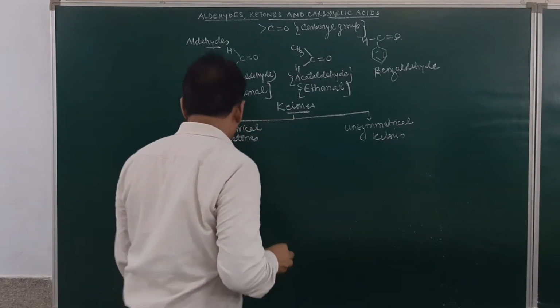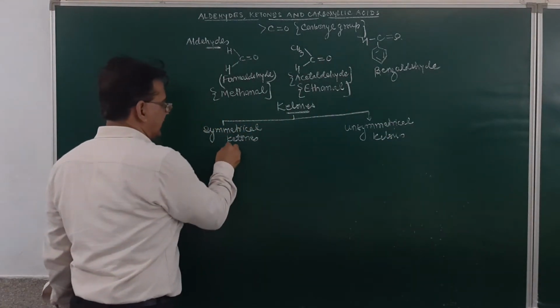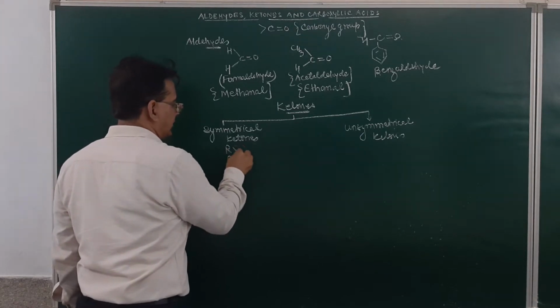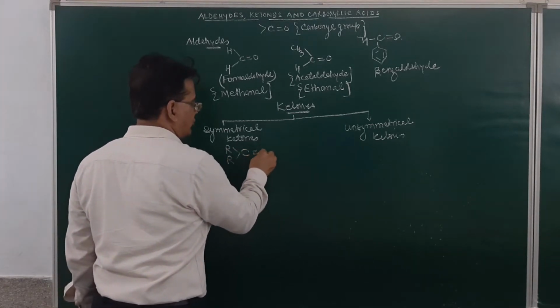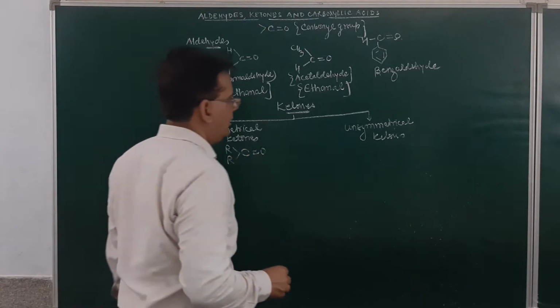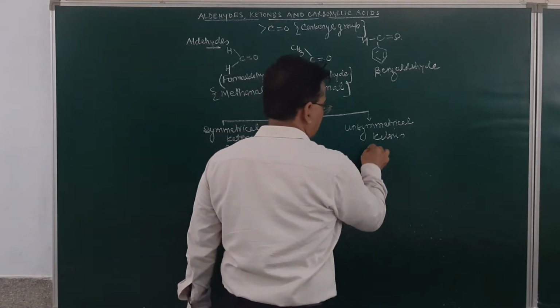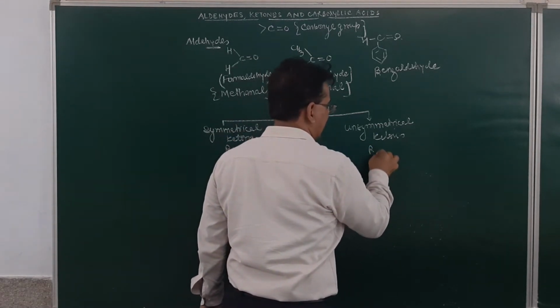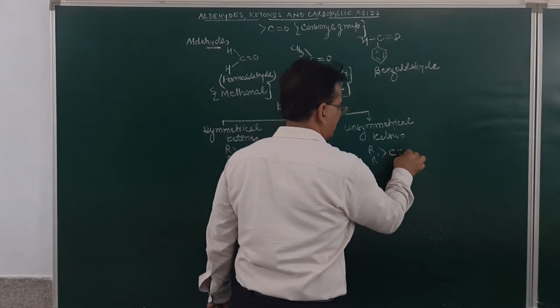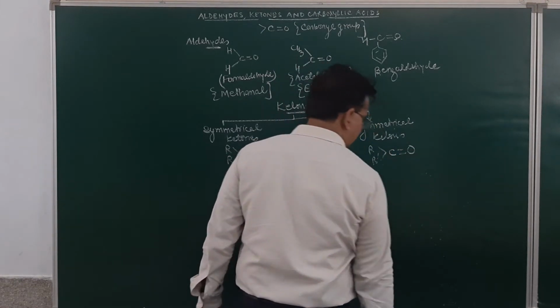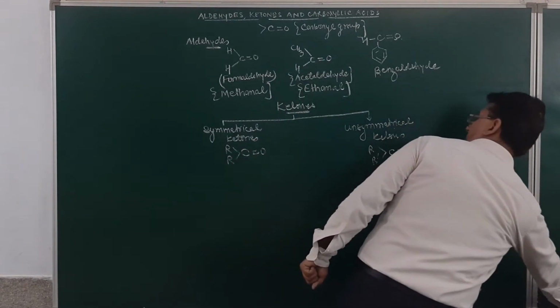In symmetrical ketones, both the alkyl groups will be of the same kind and will be written as RRC double bond O. In unsymmetrical ketones, they will be written as R dash, R and C double bond O. This is how the unsymmetrical ketone will be written.